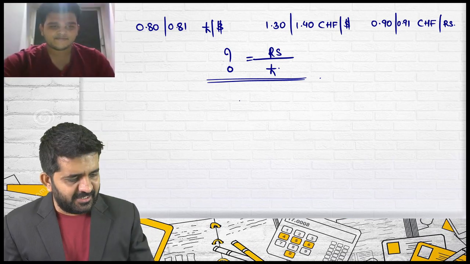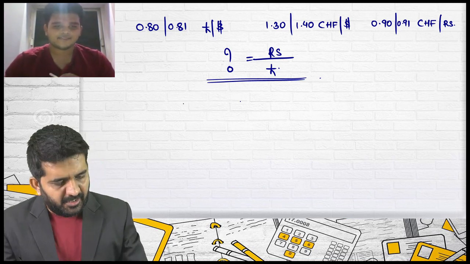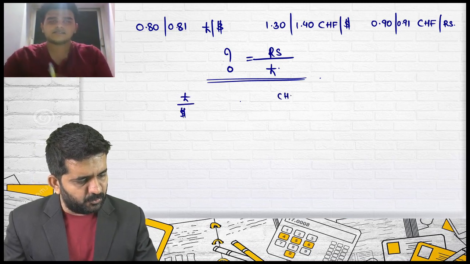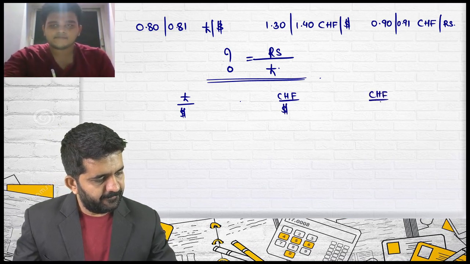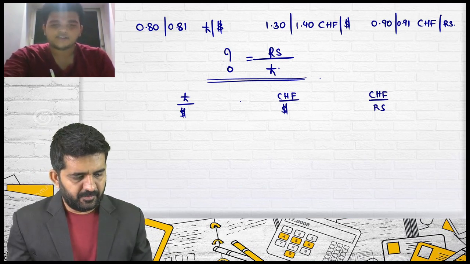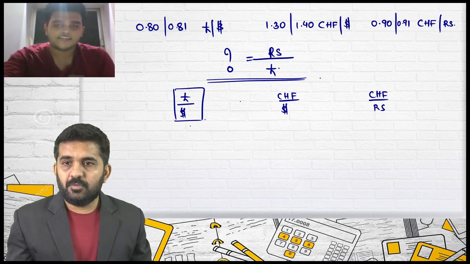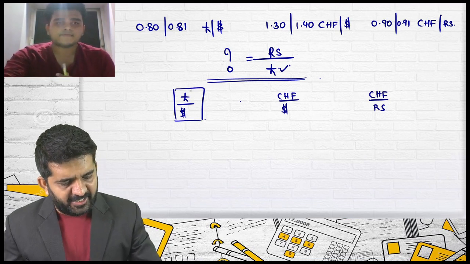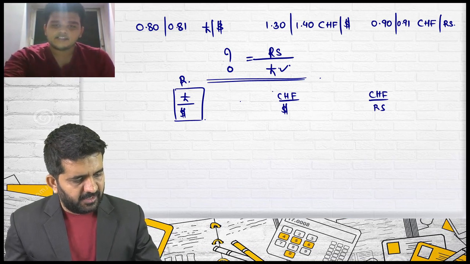So Mehak is with us and he will be solving the answer and finding out rupees per pound. Let's start. First, I'm writing all the rates. Mehak, you need to help me out: which rate should I reciprocal, which rate should I not, and why. Alright, pound per dollar. You should reciprocal it, because we want pound in the denominator and we do not need dollar at all. Because pound is required in the denominator, I need to reciprocal this. That's alright.